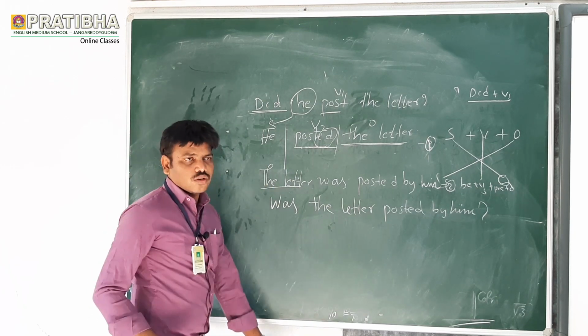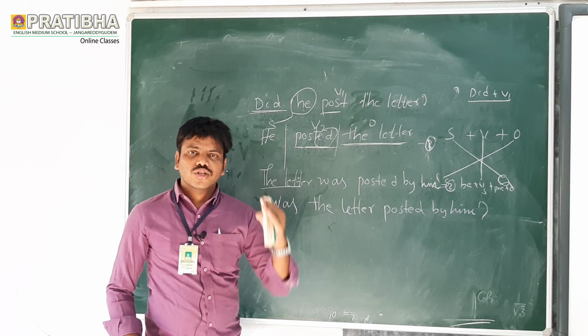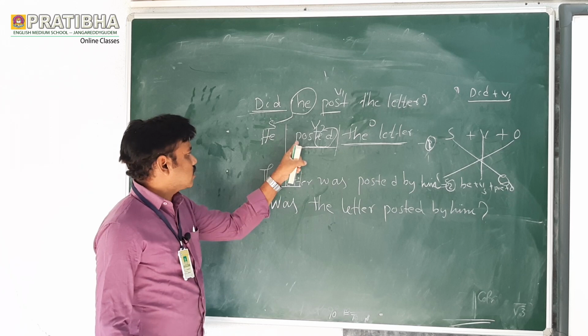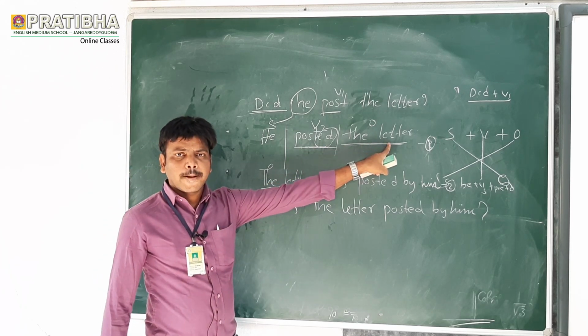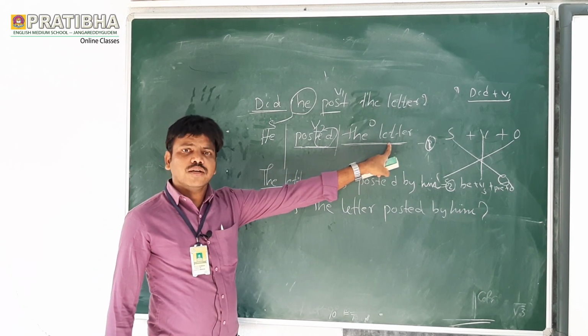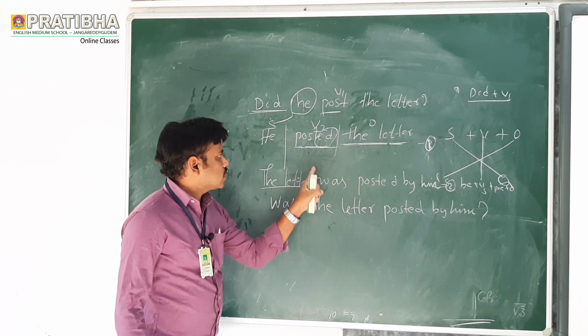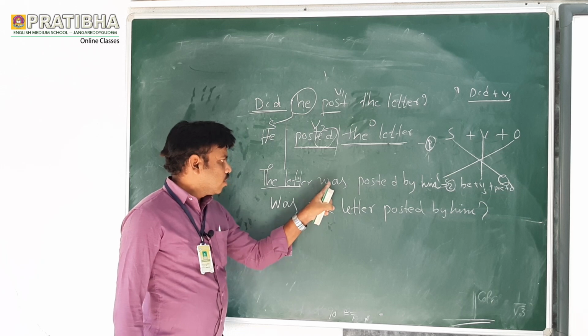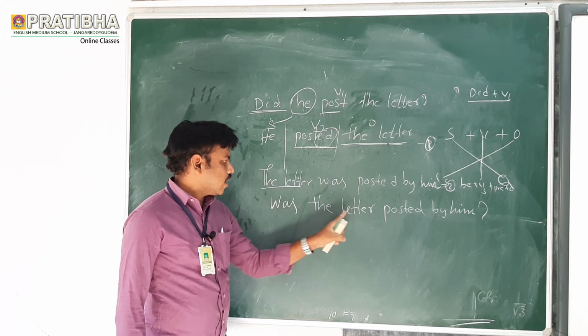For any sentence in yes or no questions, we should write 3 steps. The first step is make it a positive sentence. Second step, change this positive sentence into passive voice. Third step, you bring the verb here and keep the letter.